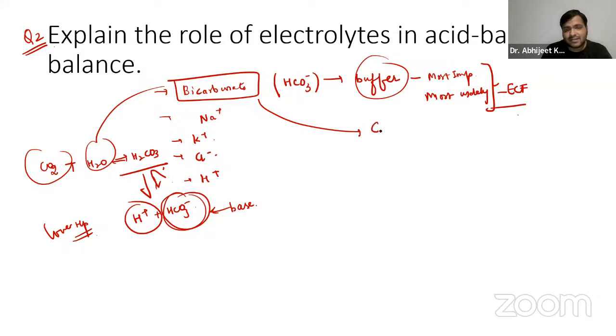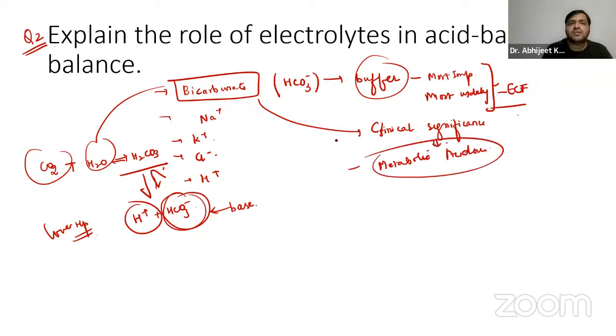What is the clinical significance here? We have something called metabolic acidosis. In metabolic acidosis there is a drop in the bicarbonate levels. It can be due to kidney failure, diabetic ketoacidosis, or lactic acidosis as well. There are various reasons for metabolic acidosis. It will lead to a decrease in the buffering capacity of the blood and lower the pH.